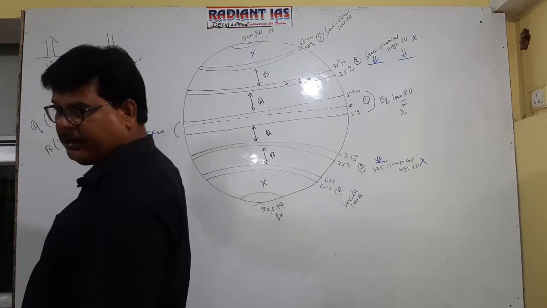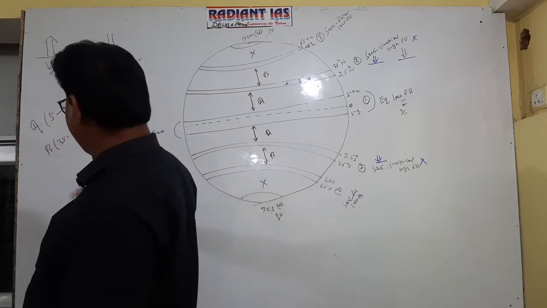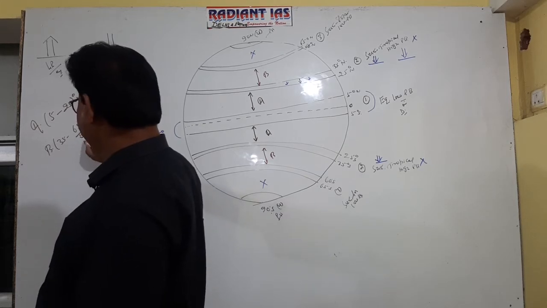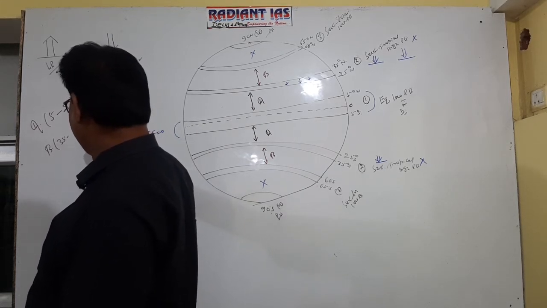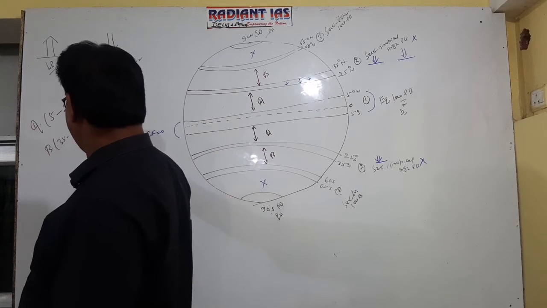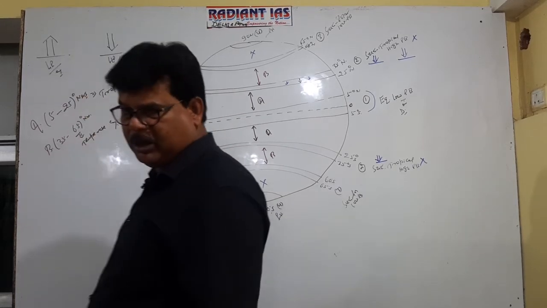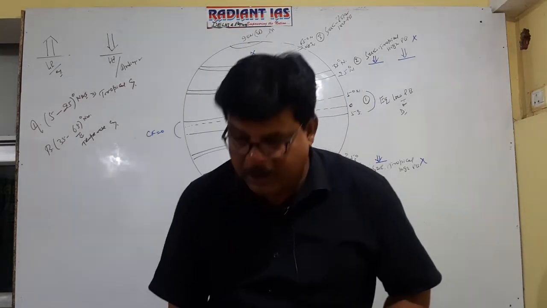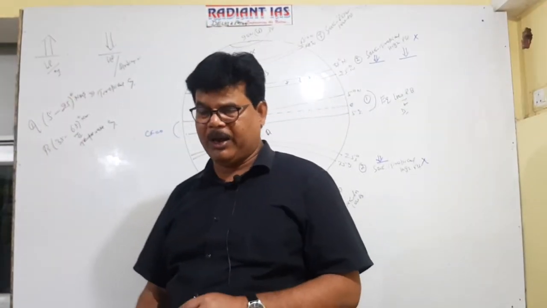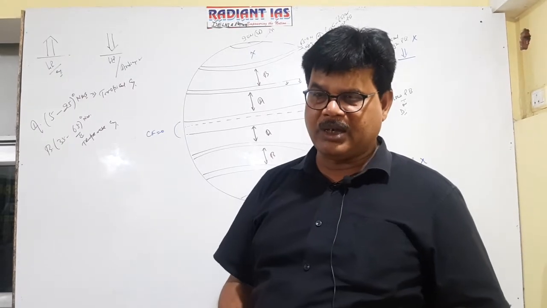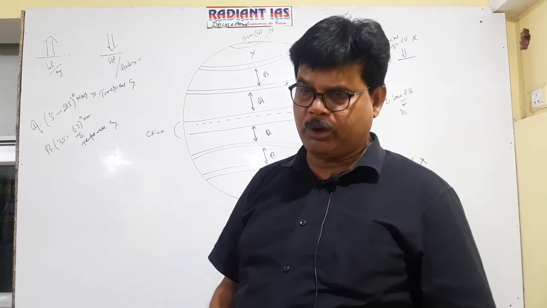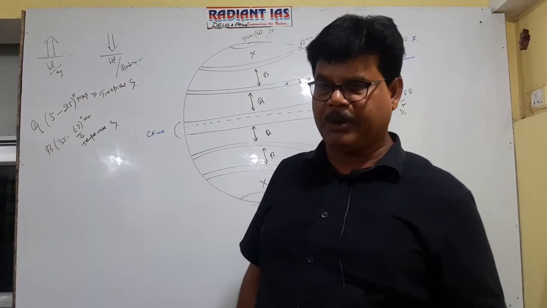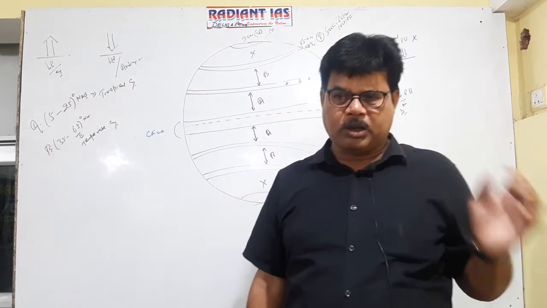Tropical cyclone, getting well now? And the cyclone which originates between 35 to 65 degree is referred to as temperate cyclone. Temperate cyclone, obvious, right? If in prelims the question is why cyclone formation is not possible between 0 to 5 degree, what will be the answer? Because of the absence of the Coriolis force. Okay. Why is cyclone formation not possible between 25 to 35 degree north and south?